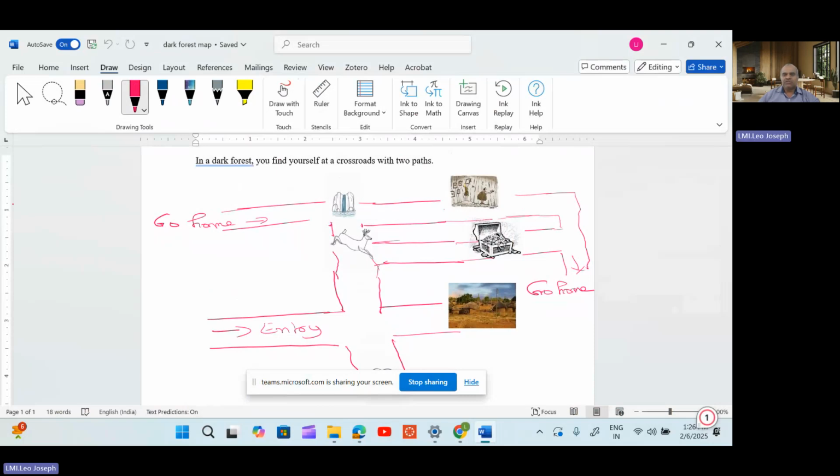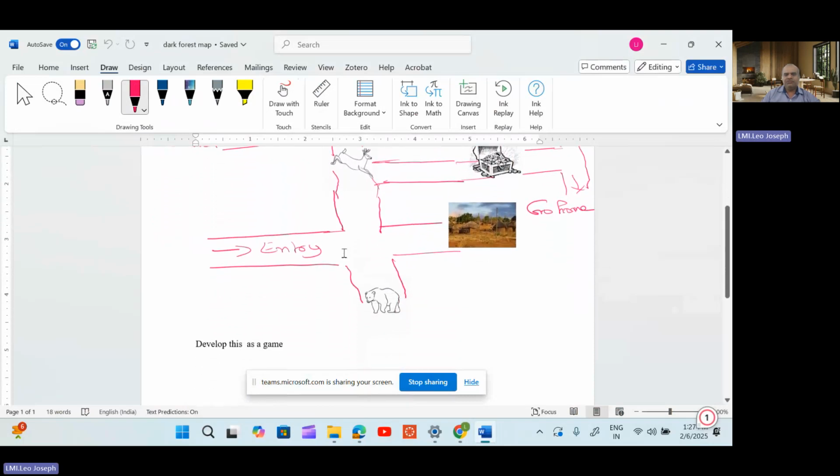Instead of following the deer, if you go straight, going your own way, you find one waterfall here. So you can think of two directions: whether after taking rest I can go home, or further I can travel along the path beside the waterfall. If you travel along the waterfall path, you find one cave. Inside that cave, you find some ancient paintings. After exploring that cave, you can go to your home. So you are not getting the treasure. That is a normal adventure. Okay, this path is over.